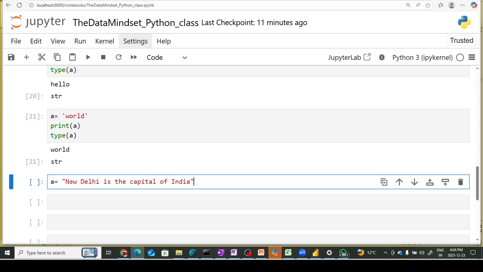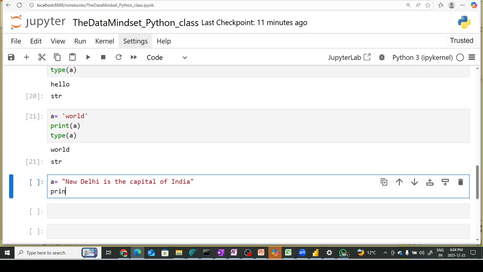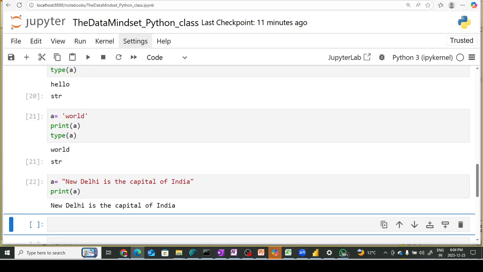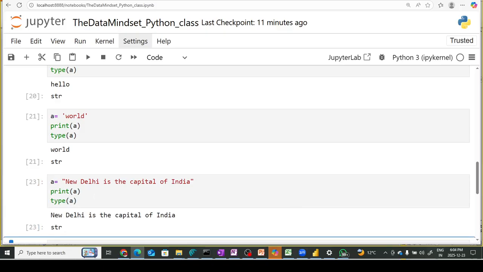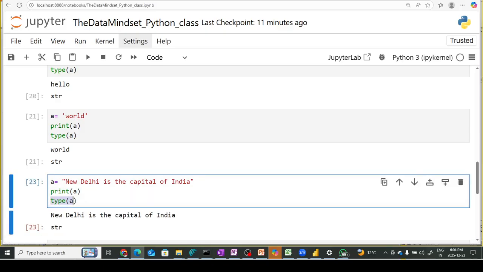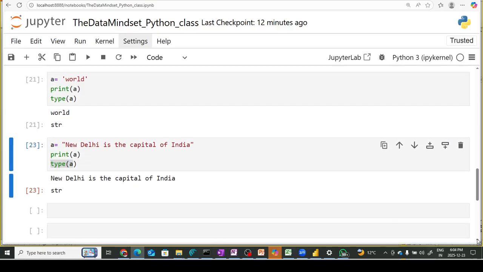This time, instead of a word, I have given a sentence, and it prints the entire sentence on the screen. If you take the type of this string, it shows me the type is str. I hope you understand this part, right?